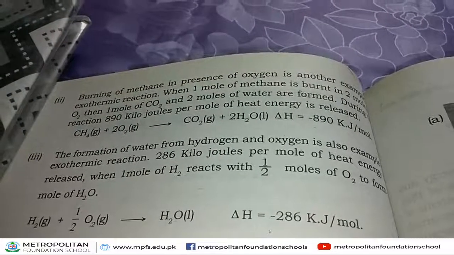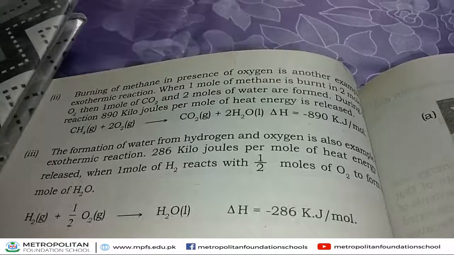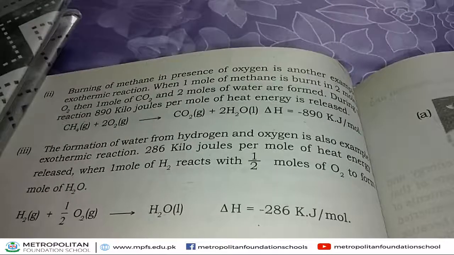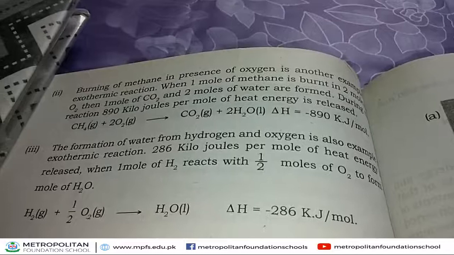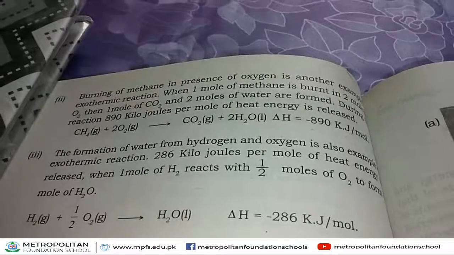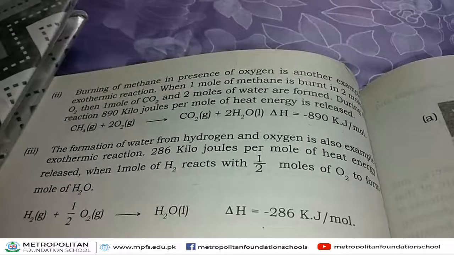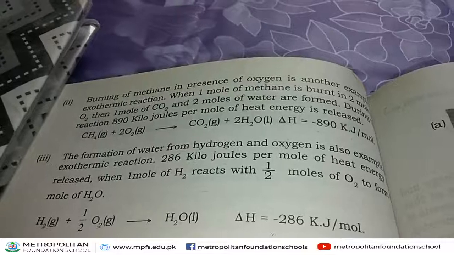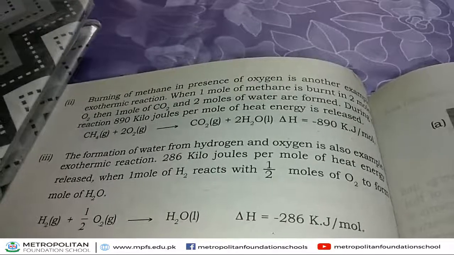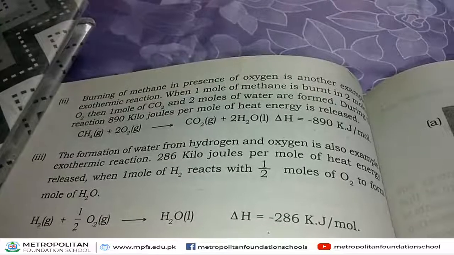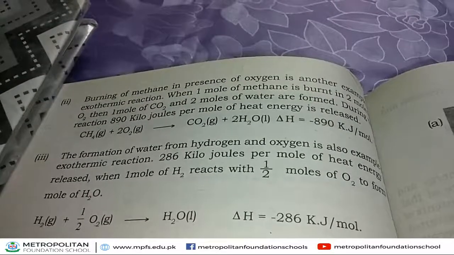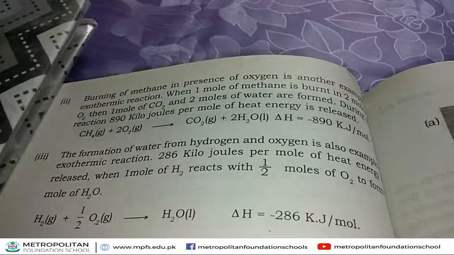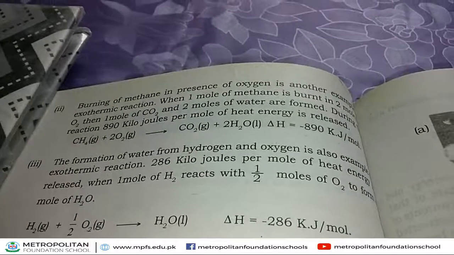Now, look at this equation. H2, hydrogen, is a gas. O2, oxygen, is also a gas. When a hydrogen molecule combines with oxygen, formation of water takes place, that is H2O. H2O is the molecular formula of water, and delta H represents the heat change. This heat change during this reaction is 286 kilojoule per mole of heat energy released, and along with this value a negative sign is mentioned. This negative sign indicates heat is released during this reaction.